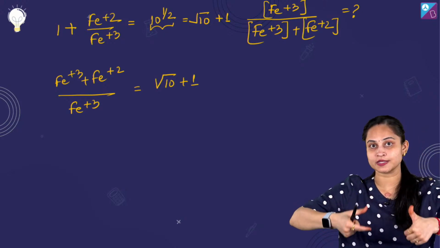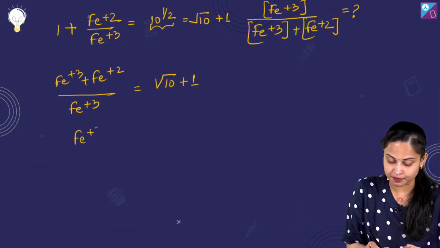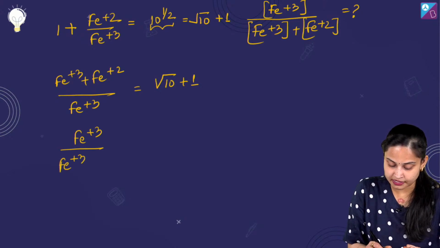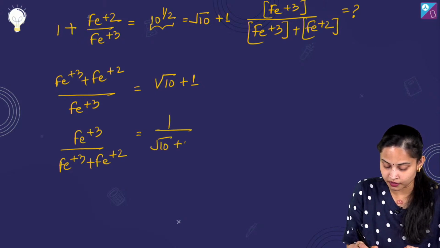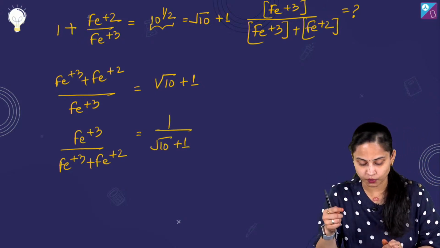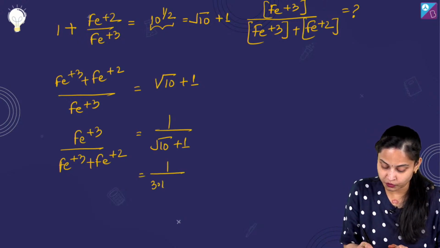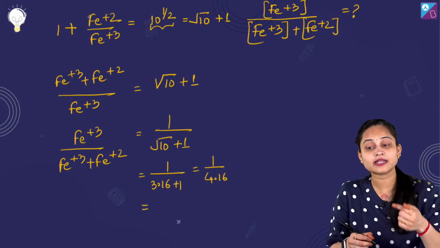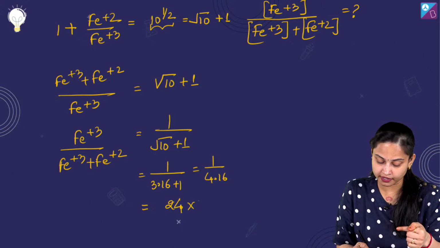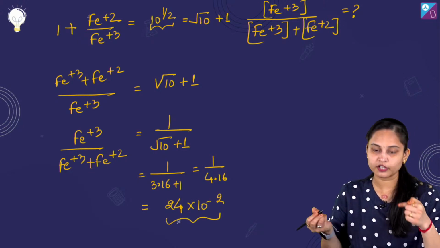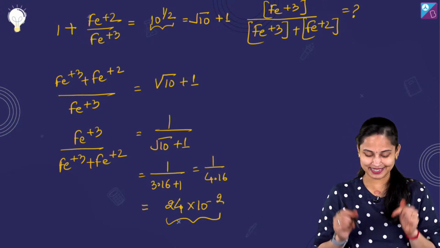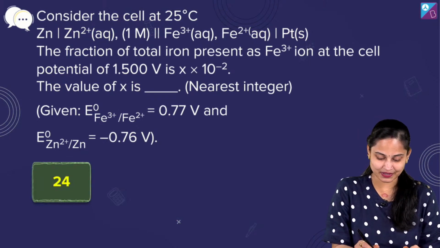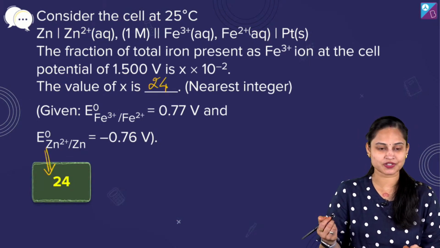Now इसका रिवर्स कर दीजिए. इसका रिवर्स करेंगे तो it's Fe3+ upon Fe3+ plus Fe2+, ये हमें मिल जाएगा, which is equal to 1 upon root 10 plus 1. root 10 की वैल्यू होती है 3.16. So it will be 3.16 plus 1, which tends to 1 upon 4.16. तो यहाँ से जो आपको आंसर मिलेगा, it will be 24 into 10 raised to power minus 2. ठीक है, ये हो गया. This is your answer, and hence the right answer for the question asked is 24.